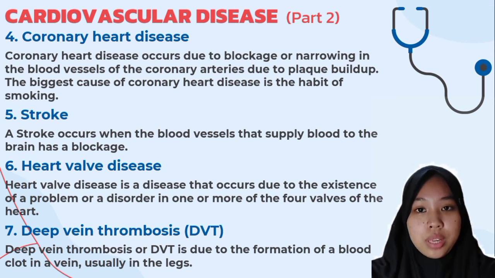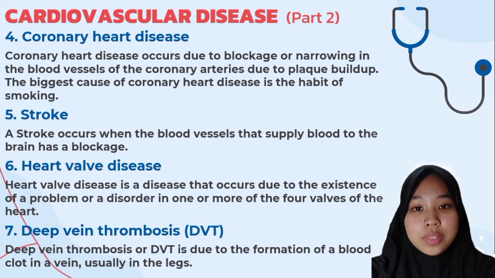Cardiovascular disease part 2. Fourth, coronary heart disease. Coronary heart disease occurs due to blockage or narrowing in the blood vessels of the coronary arteries due to plaque buildup. The biggest cause of coronary heart disease is the habit of smoking. Fifth, stroke. Stroke occurs when the blood vessels that supply blood to the brain has a blockage. Sixth, heart valve disease. Heart valve disease is a disease that occurs due to the existence of a problem or a disorder in one or more of the four valves of the heart.